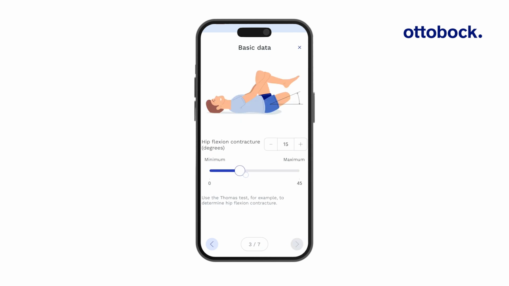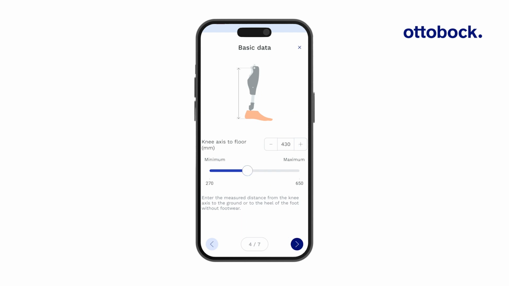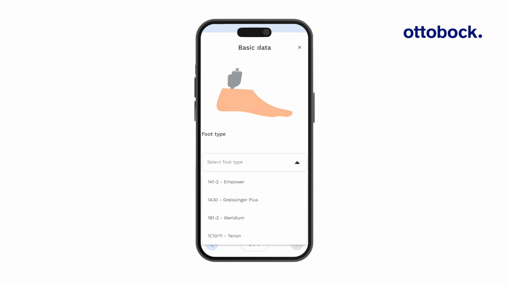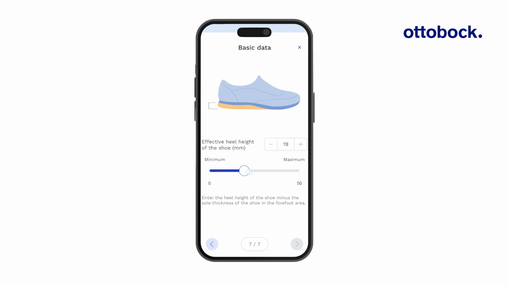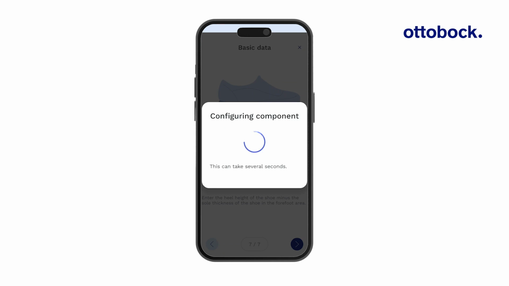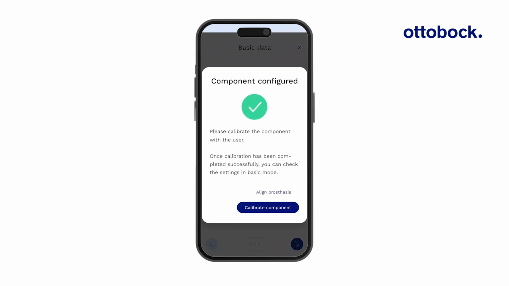If any prosthesis dimensions have changed during the fitting process, remember to update these values in the basic data section. Note that the user interface may vary depending on the knee joint version. Once the basic data have been entered, align the prosthesis and calibrate the knee joint.